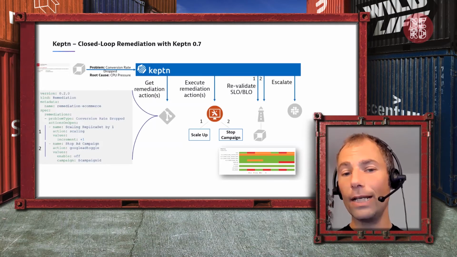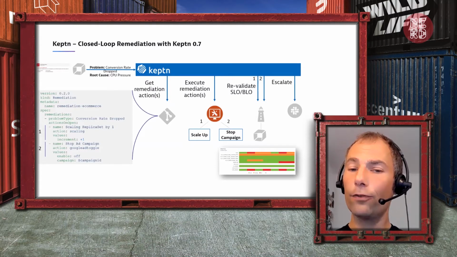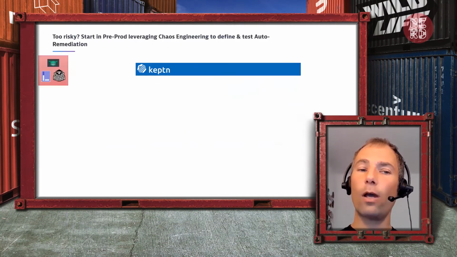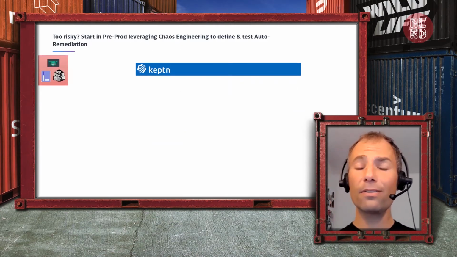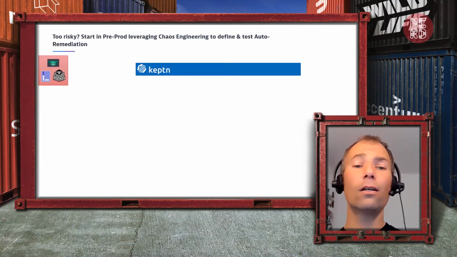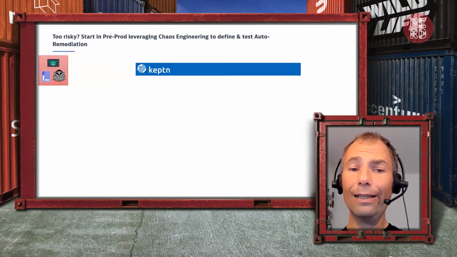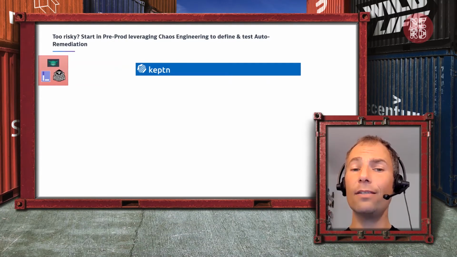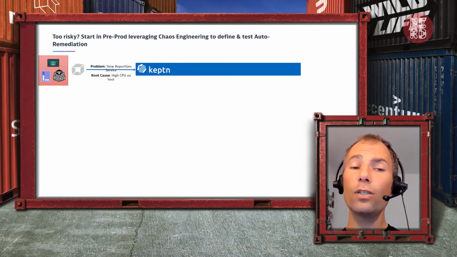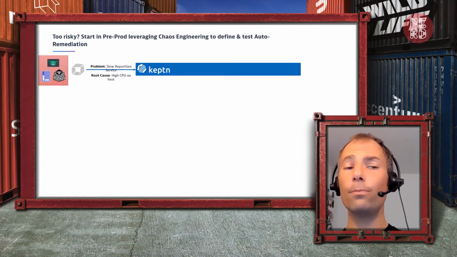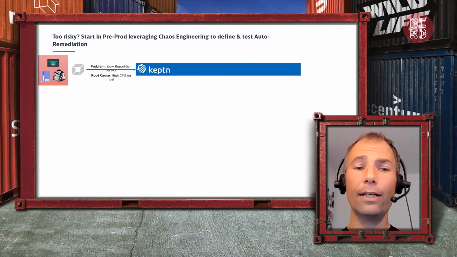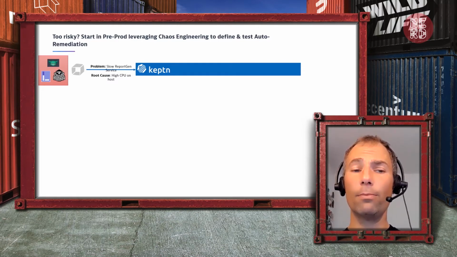Now, while this is great, it's also scary if you try this out the first time in production. This is why what we see is people say this is too risky. Then I say, I understand. So let's integrate this in your testing environments or in your chaos experiments. So if you're using chaos engineering tools, whether it's Litmus, Chaos Monkey, or Gremlin, or any other, you can simulate problems.